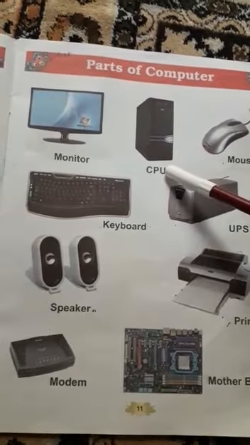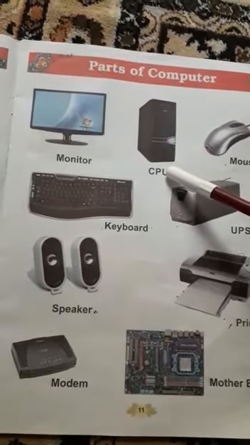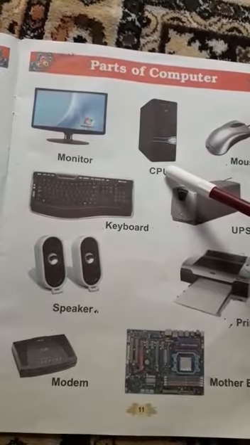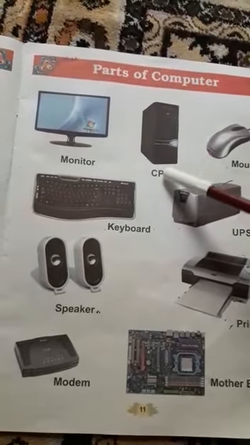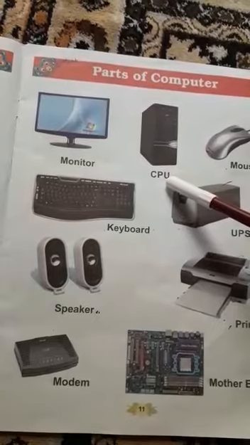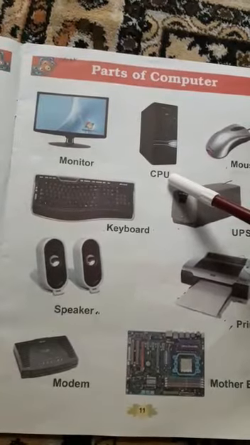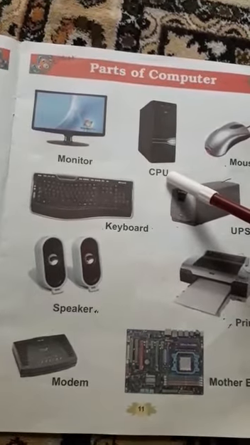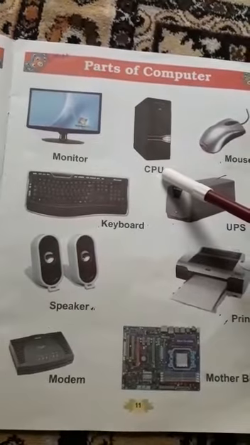They are connected to the CPU. Just as our brain stores a lot of information, the CPU is also the storehouse of all the information in the computer.